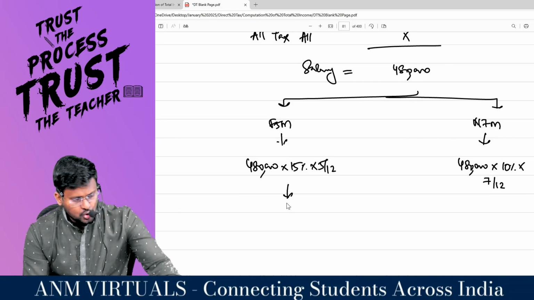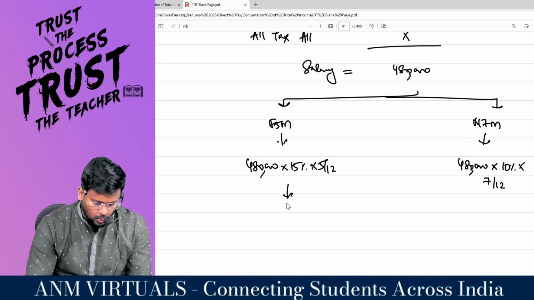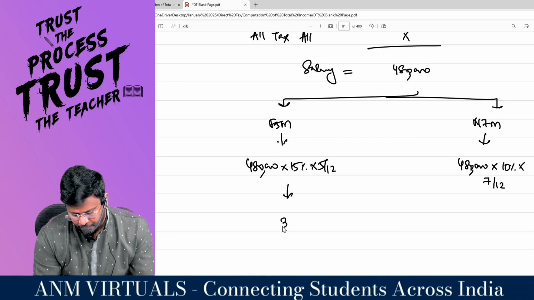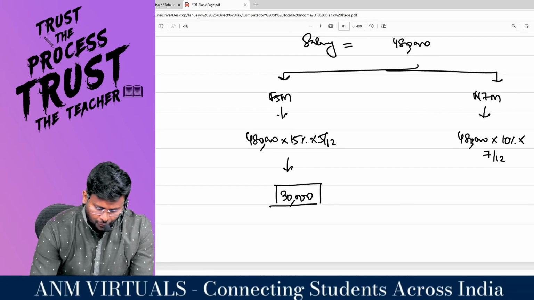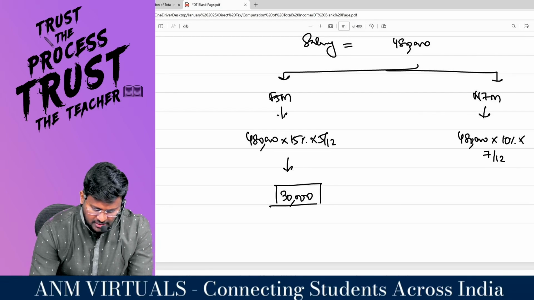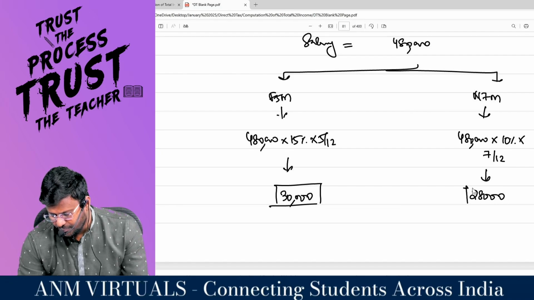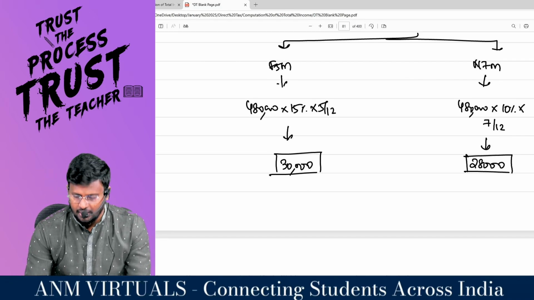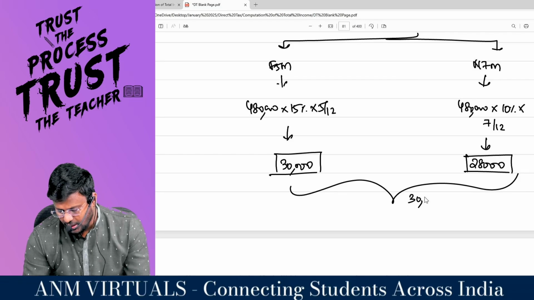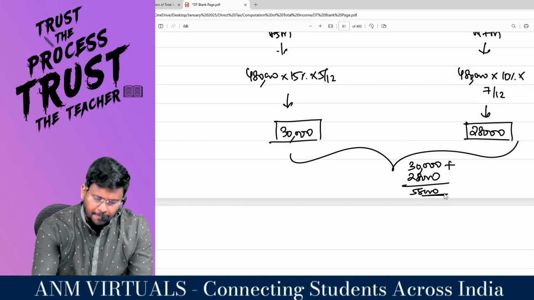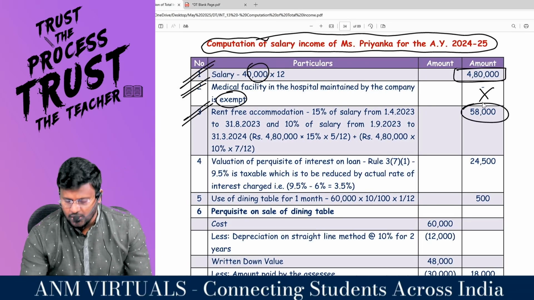So, on the calculator, 4,80,000 into 15% into 5 divided by 12 comes to 30,000, the value of perquisite for the first 5 months. And next, 4,80,000 into 10% into 7 divided by 12 comes to 28,000, the value of perquisite for the next 7 months. So 30,000 plus 28,000 comes to 58,000 as the value of perquisite. That's what they have calculated.